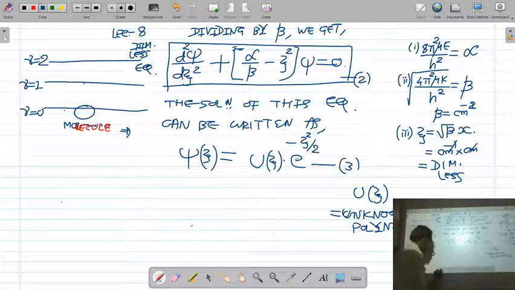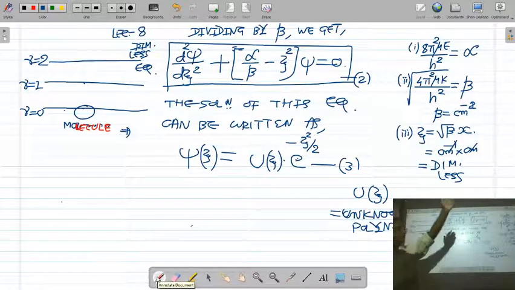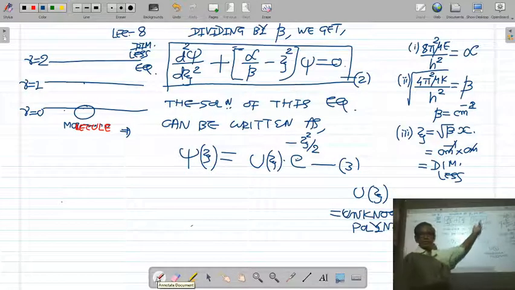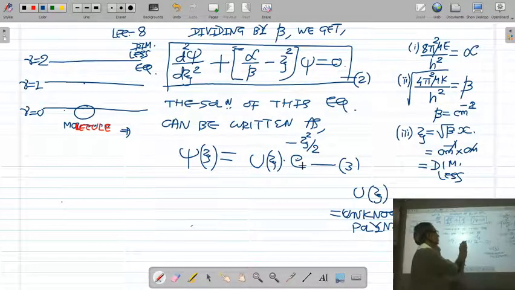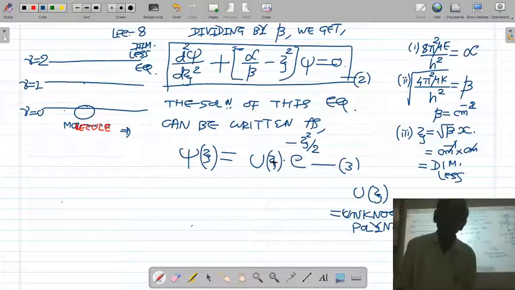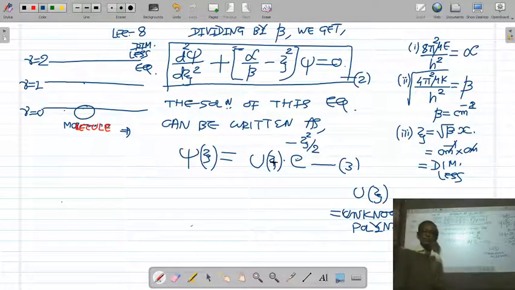So let us try. The solution of the Schrodinger equation of the harmonic oscillator can be written as e raised to minus xi square by 2 into the unknown polynomial uj. Uj is an unknown polynomial, and now we do not know whether it is a Legendre polynomial or Hermite polynomial. We will find it.